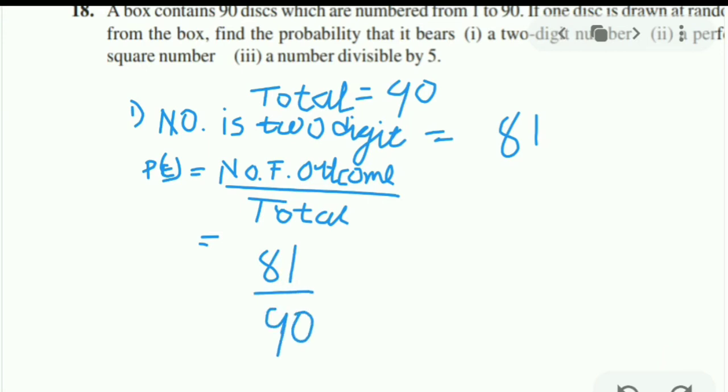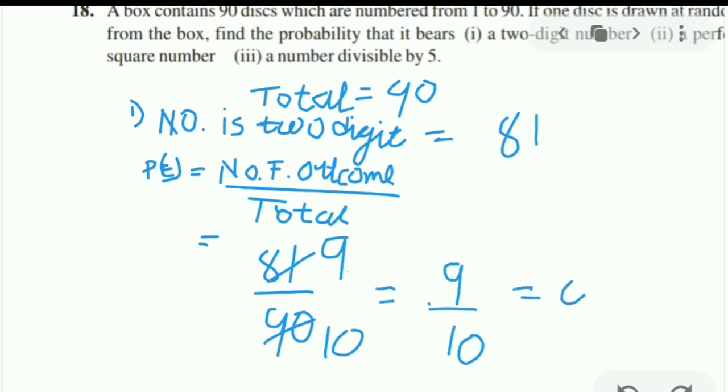Let us try to reduce it. 9 9s are 81, right? 9 9s are 81, 9 10s are 90. So our answer is 9 upon 10. This is the final answer. Our answer is 9 upon 10 only, because further we can't reduce it. We can write it in decimal form, that is 0.9. So this is the end of this question.